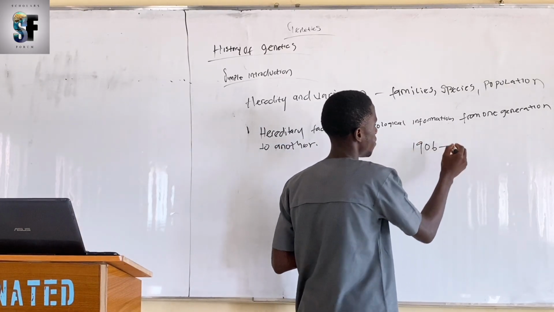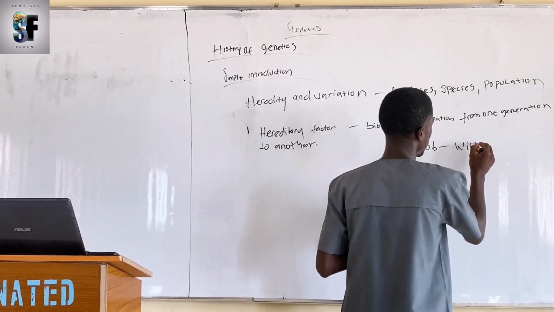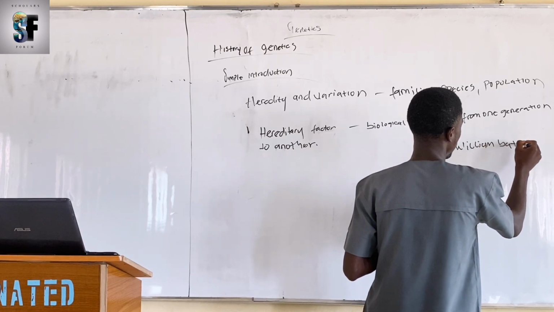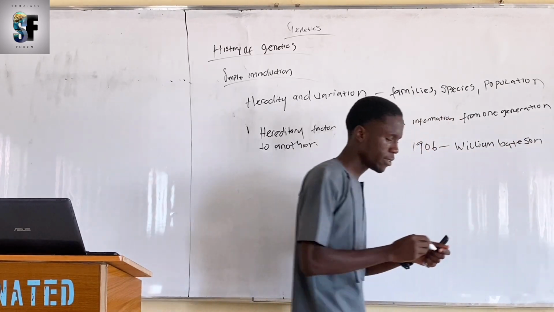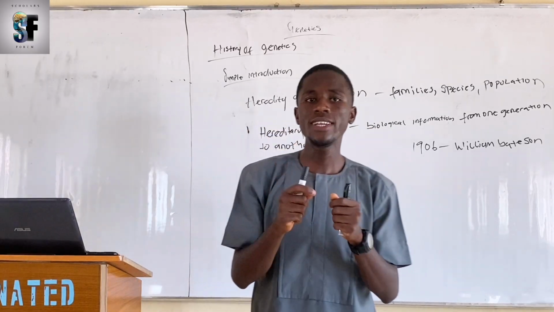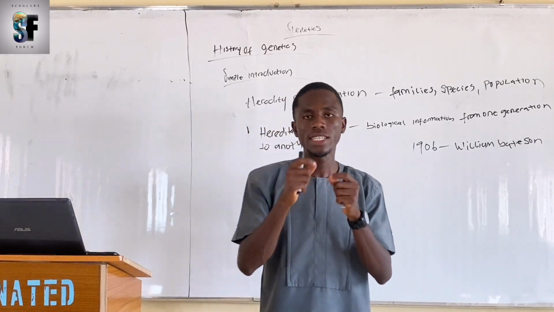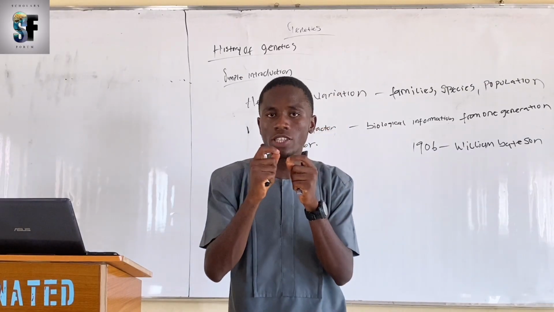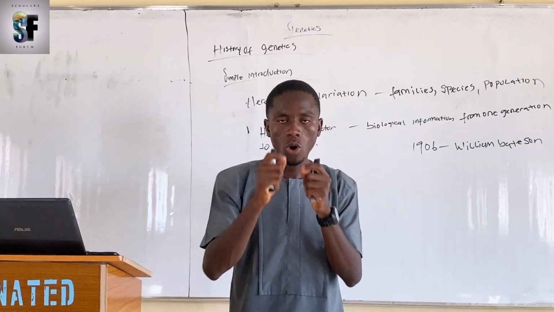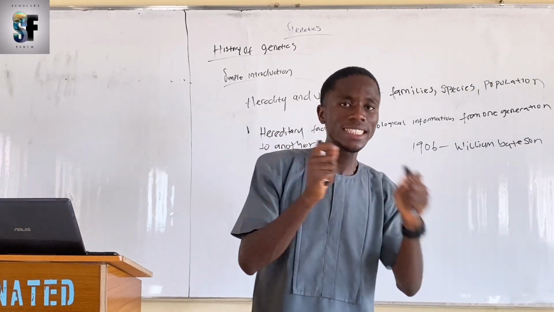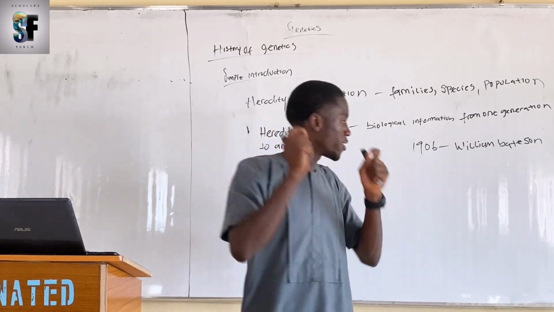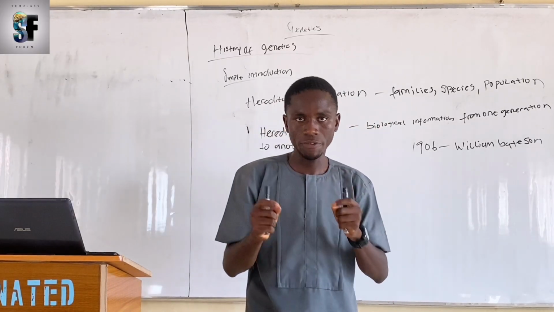William Bateson defined genetics as the science dealing with heredity and variation, and he tried to seek the law governing similarities and differences among individuals of the same species or related individuals.